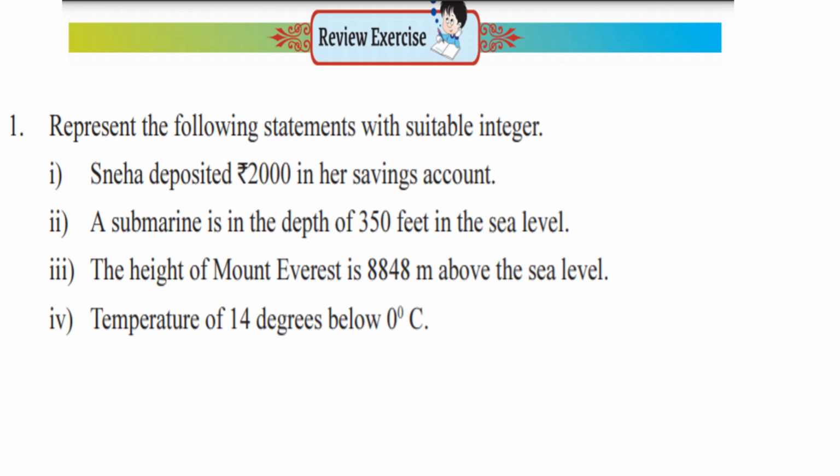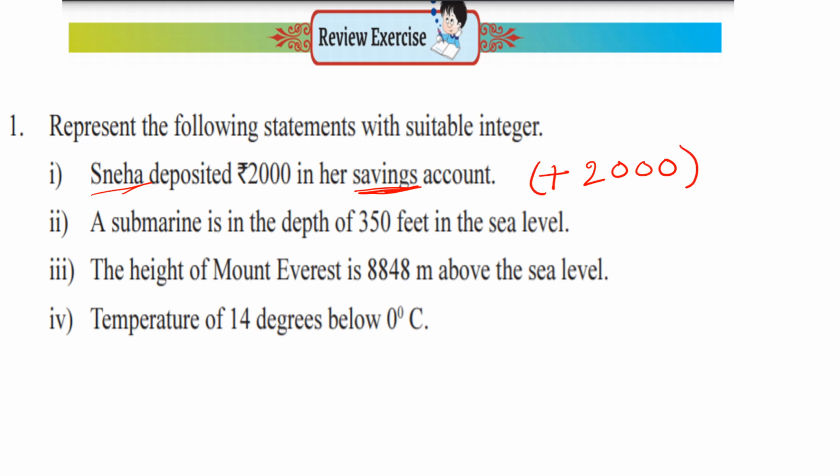First question: Sneha deposited 2,000 rupees in her savings account. Here they have given savings. Savings means it is positive, right? That's why we write it as plus 2,000 rupees. Plus 2,000. Understand?